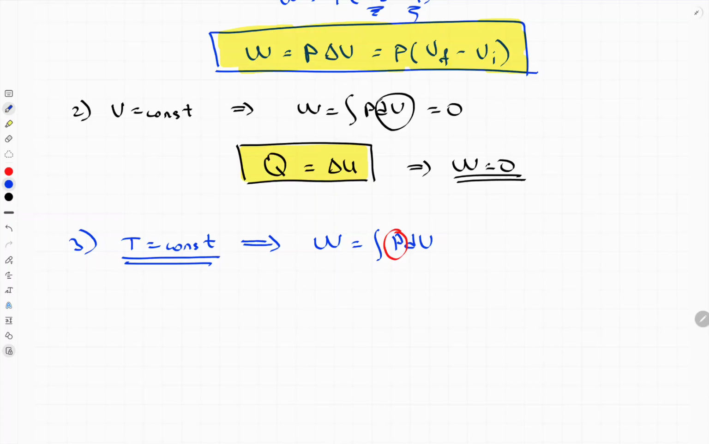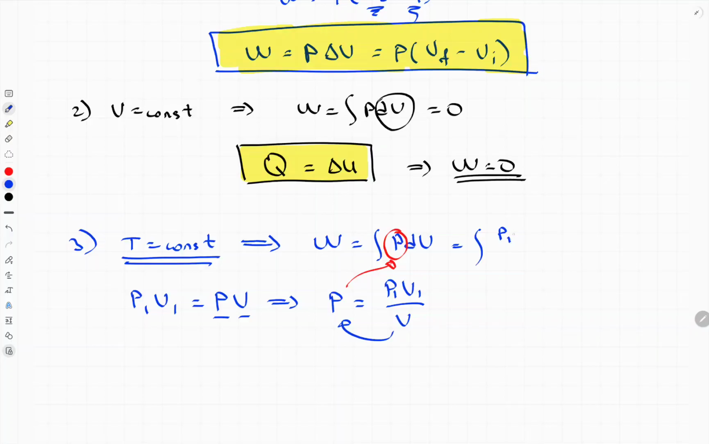So, for an isothermal process, P initial times V initial will be equal to P times V at any time. Basically, from here, pressure at any time equals initial pressure times initial volume divided by volume at this moment. It means we can use this equation for our work. So now we can replace pressure: P1 V1 over V times delta V. Now it becomes a very simple equation.